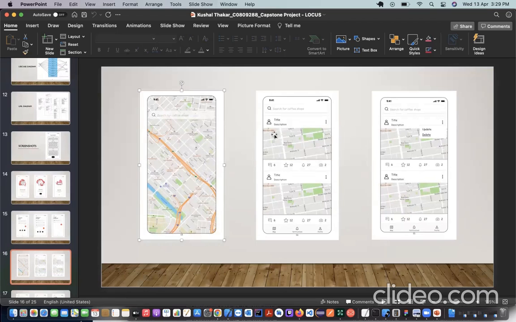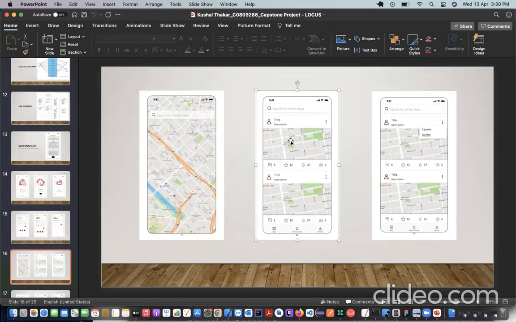And as you can see on the second screen, when someone searches for an area, they have to click these three buttons over here, and then it will take them to the search screen, and it will show all the pins that are located within that area. And from the search bar, they can also search for a particular pin that they are looking for. These features are only available when you subscribe to the application. There are some limitations for the free version, that they don't get access to save and like and everything, but they can just pin on the maps and use them for the core application.